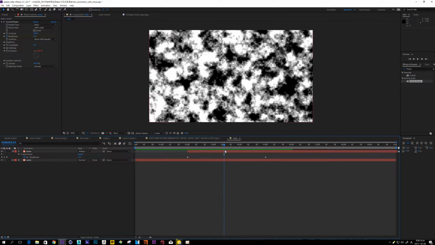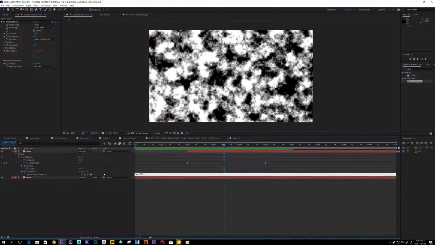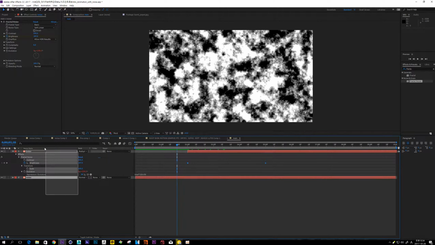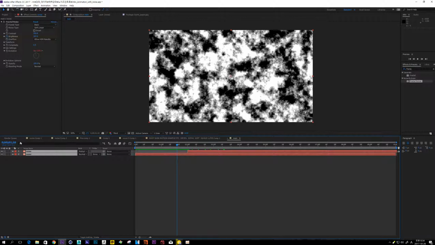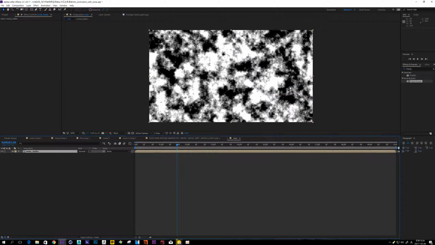Okay, and hit UU, and I wanna make another time evolution offset like this. Every number is fine, it is up to you. And what I want to do, drag these 2 layers and hit Ctrl Shift C, and it is called noise matte.